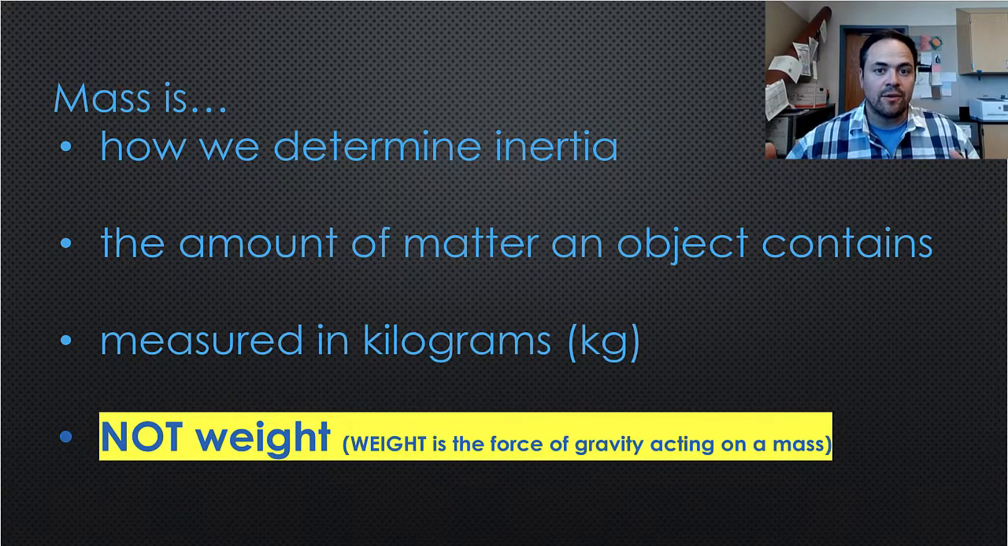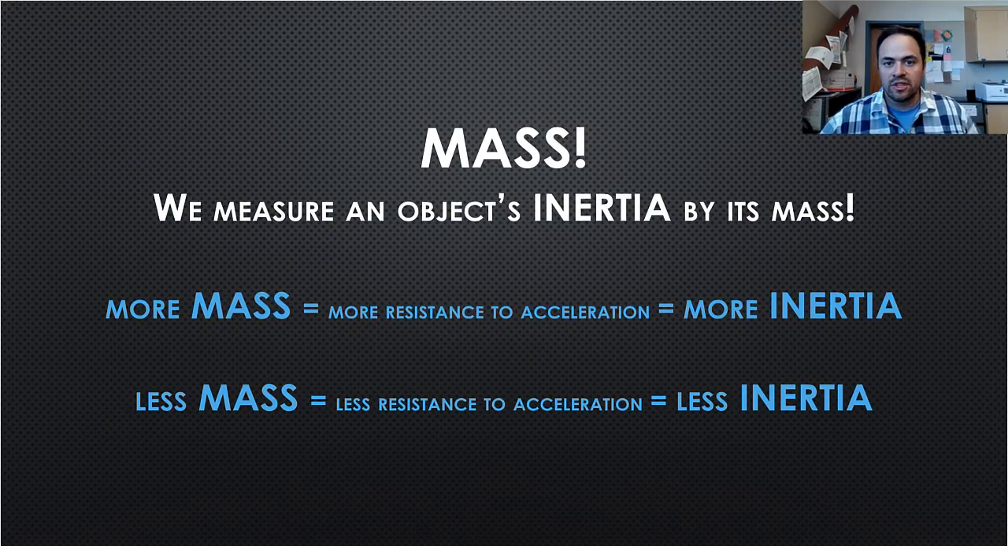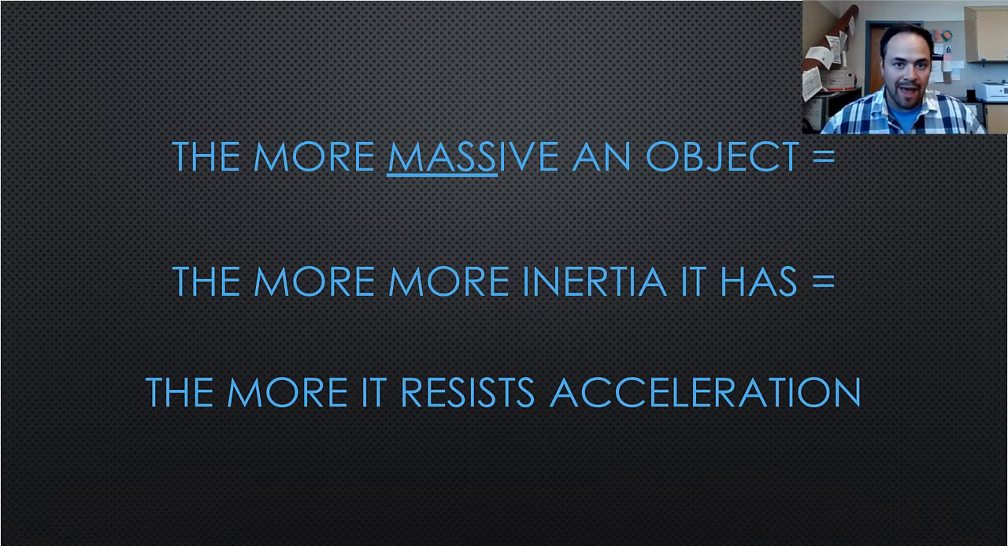So just to reiterate, because it is so important, we use mass to indicate inertia, not weight, because mass is constant anywhere, weight is dependent on gravity. So to summarize, the more massive something is, the more inertia it has, and the more it's going to resist acceleration. So more mass, it's going to be harder to accelerate. And that makes sense when you really think about it from a real-world perspective. If something's more massive and typically on Earth heavier, it's going to be harder to push.